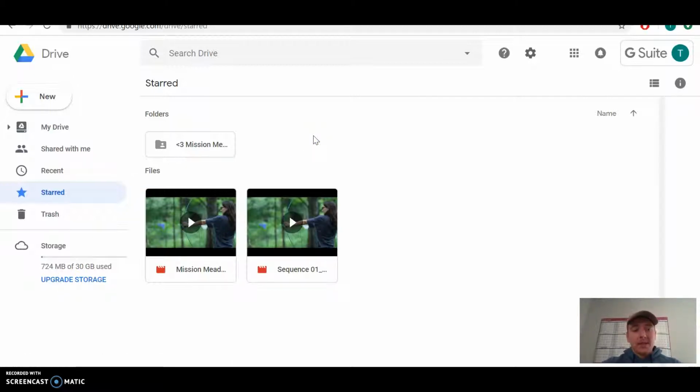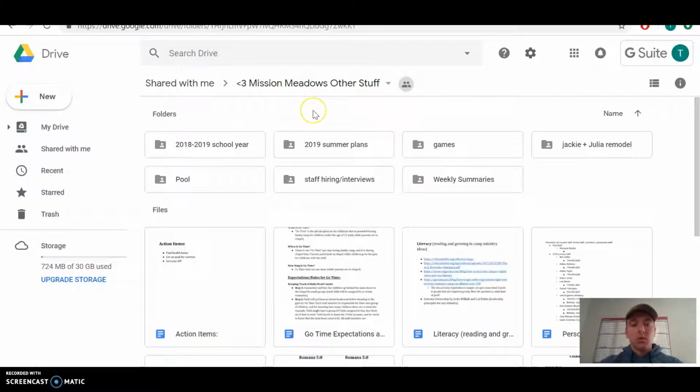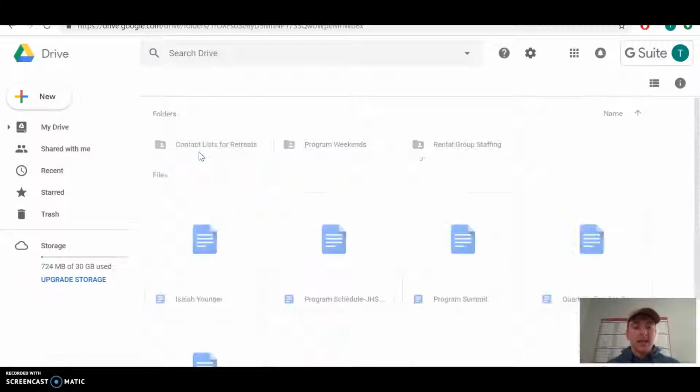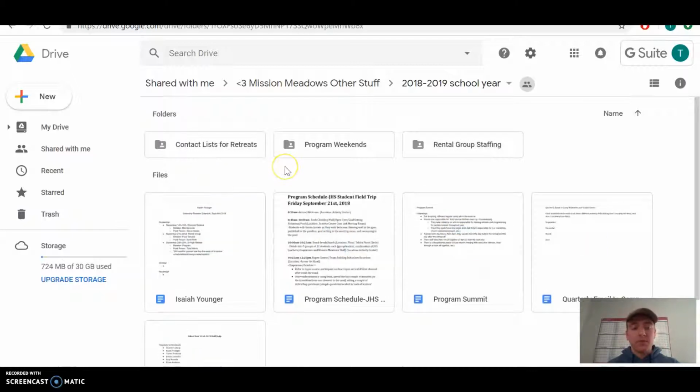So I have been transferring everything of importance into this Heart Mission Meadows Other Stuff folder. Now within this folder, like I said, I've broken up the year into two folders. You see the 2019 Summer Plans folder, and then the 2018-2019 school year. Let's start with the school year. In the 2018-19 school year folder,